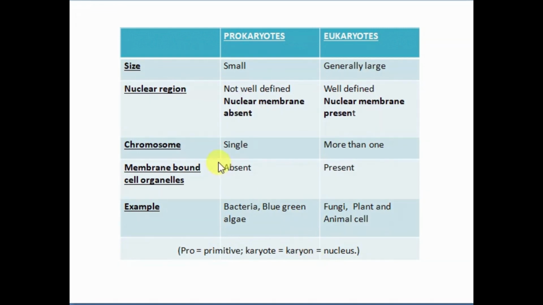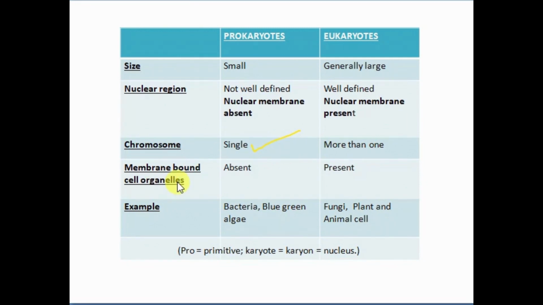If we talk about chromosomes, prokaryotes have a single chromosome, and eukaryotes have more than one chromosome. So in the human body, how many chromosomes do we have? This is homework for you. You have to comment that in the comment section.